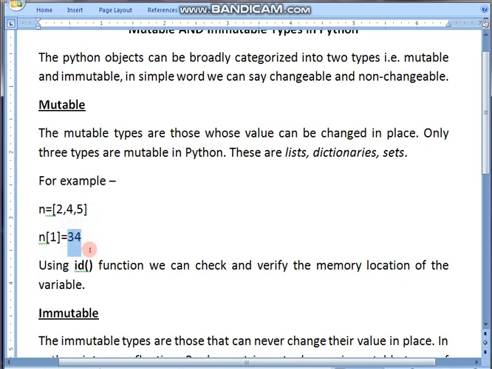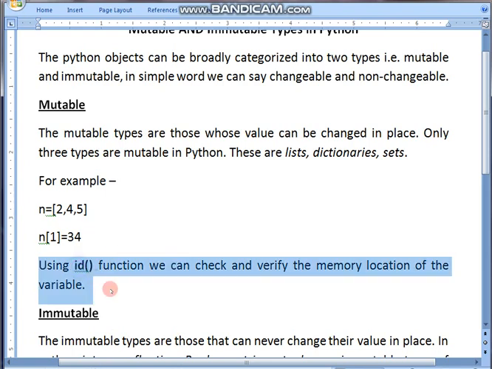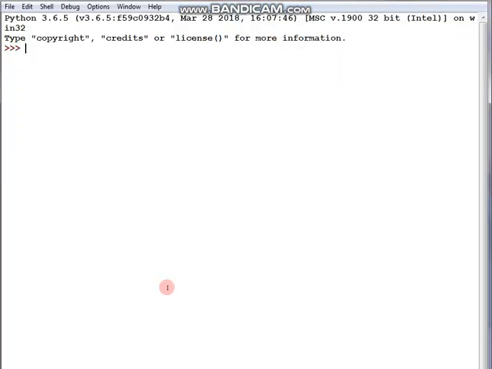Is it keeping it in the same location? That is what we need to check. To know the location of a variable, we have to use the function id. Id is the function which returns the location of a variable. So let's see in the editor how it works.